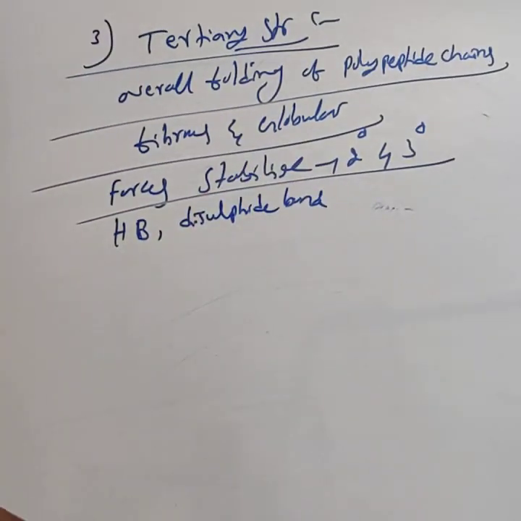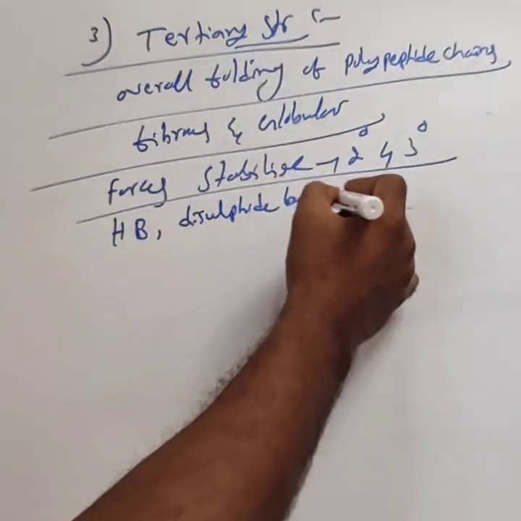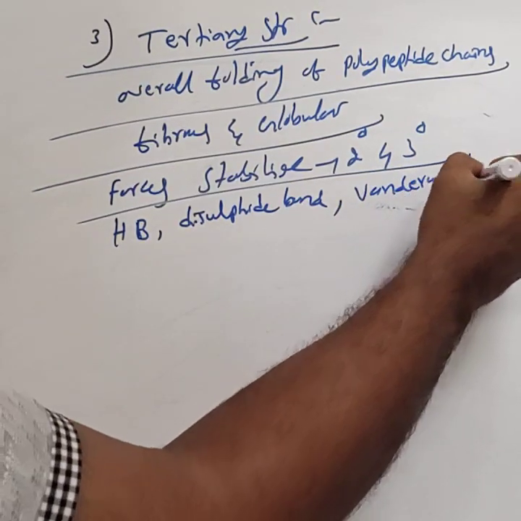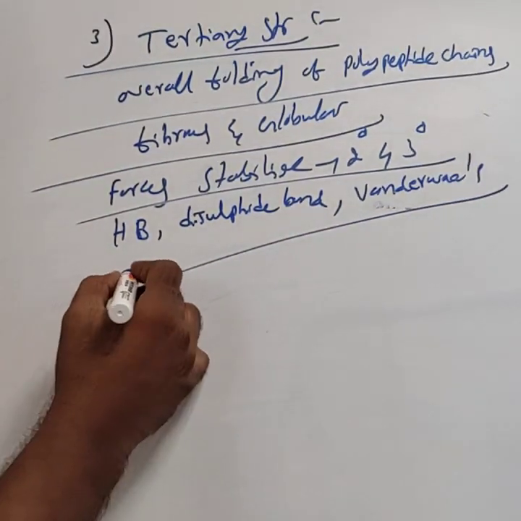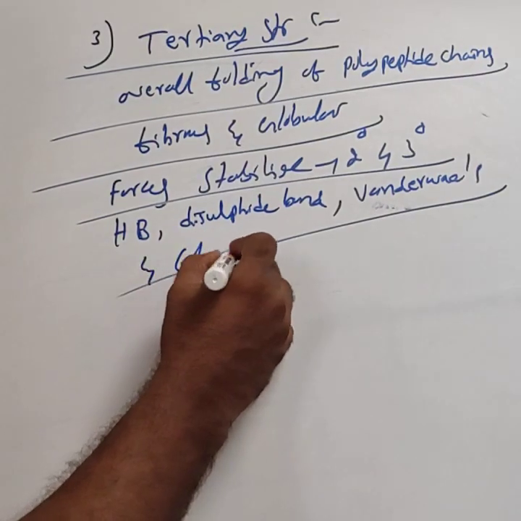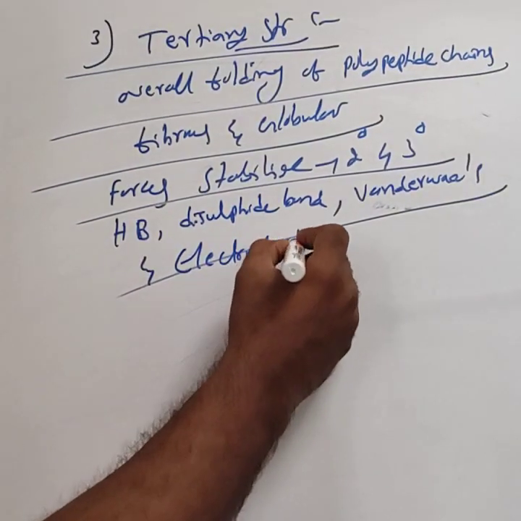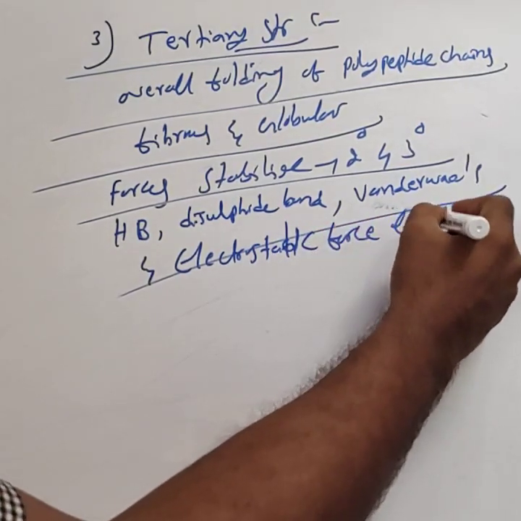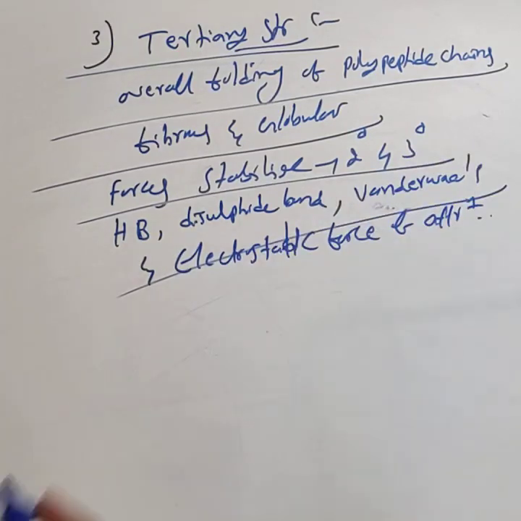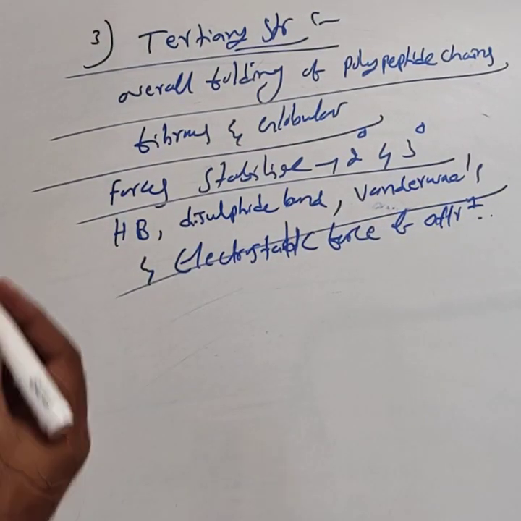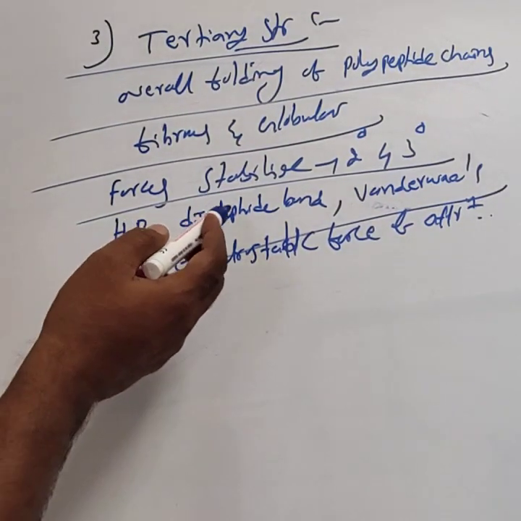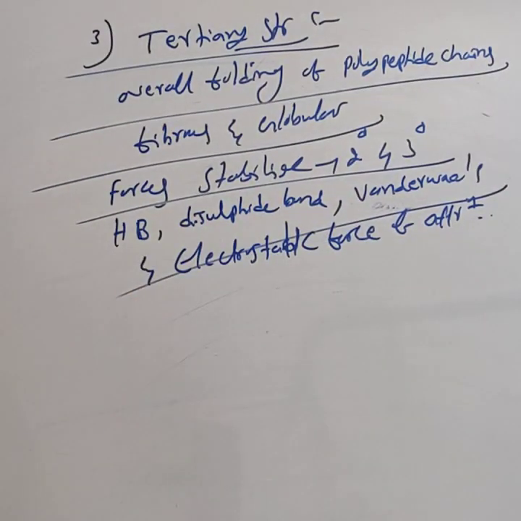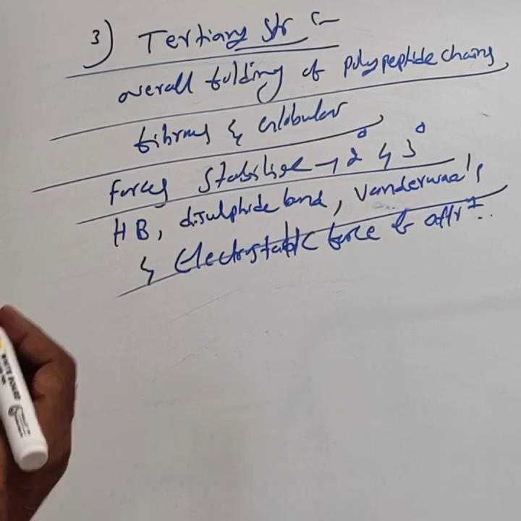One is hydrogen bond, then disulfide linkages, van der Waals forces, and electrostatic force of attraction. The secondary and tertiary structures of protein are stabilized by hydrogen bonding, disulfide linkages, van der Waals forces, and electrostatic force of attraction. This is about the tertiary structure.